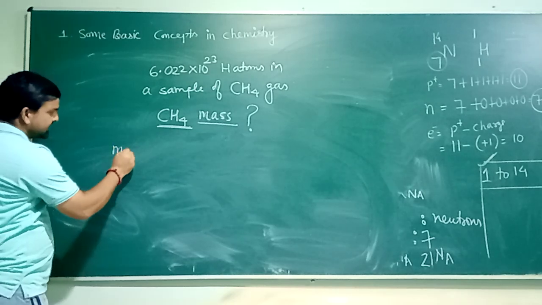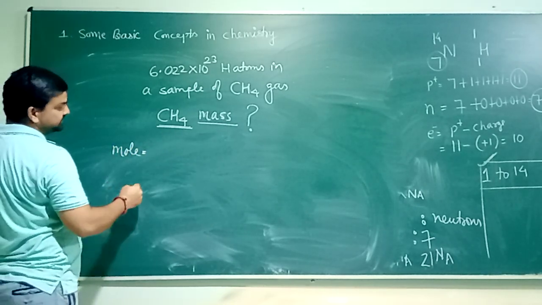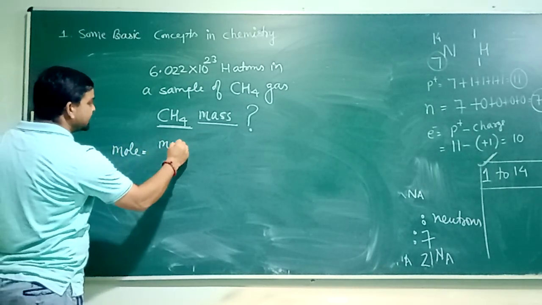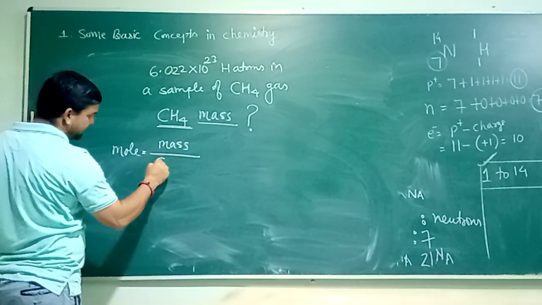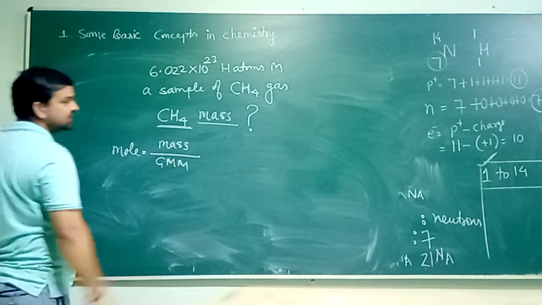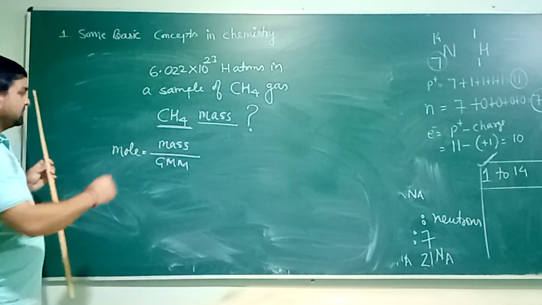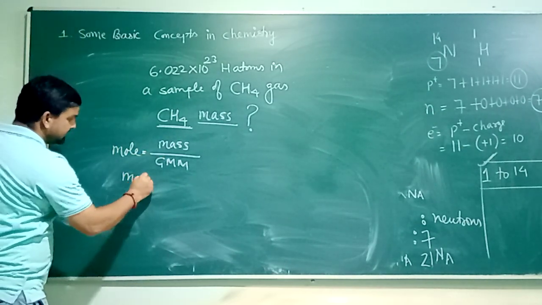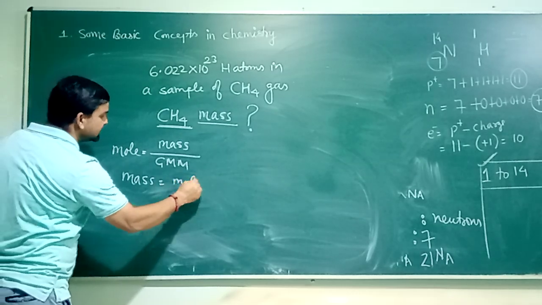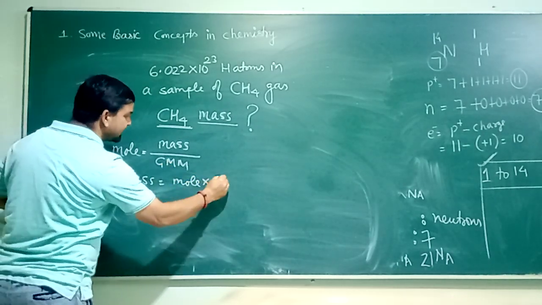If you use the formula mole equals given mass upon gram molecular mass, by the formula you can calculate mass. Further, you can write mass equals number of moles into gram molecular mass.